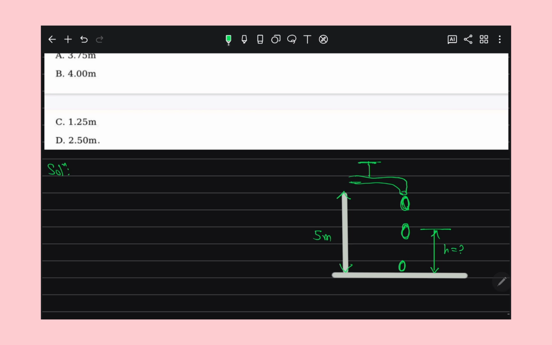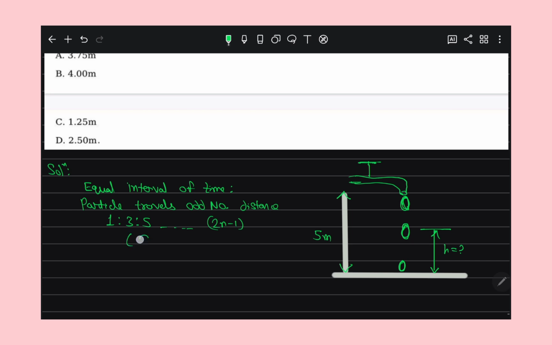So as we know, by the Galileo ratio, if a particle travels in equal intervals of time, the particle travels odd number distances, that is 1, 3, 5, like this, 2n minus 1.